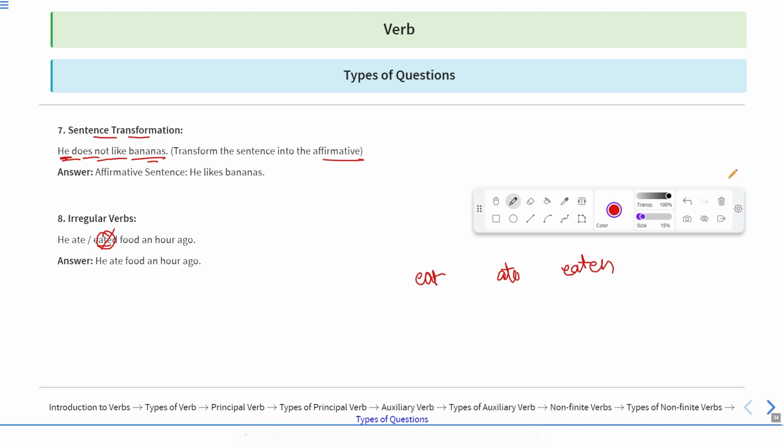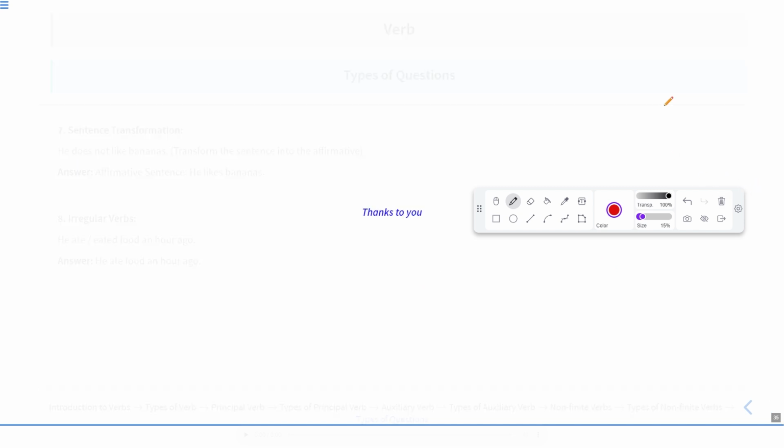Okay, so these were the questions which may occur from this chapter. I hope you have understood each and every part of this chapter very well.